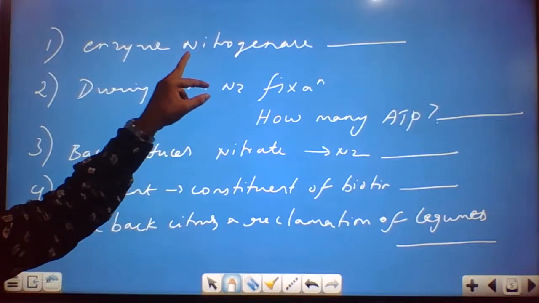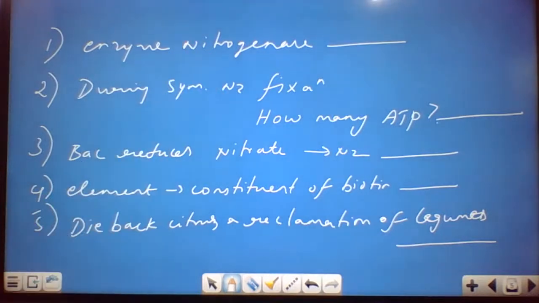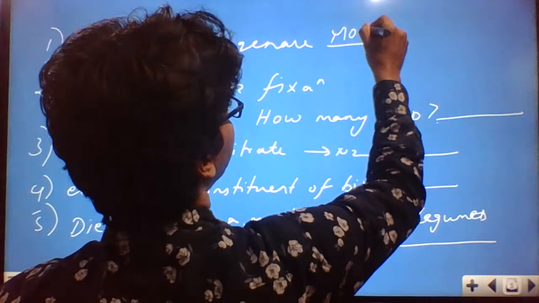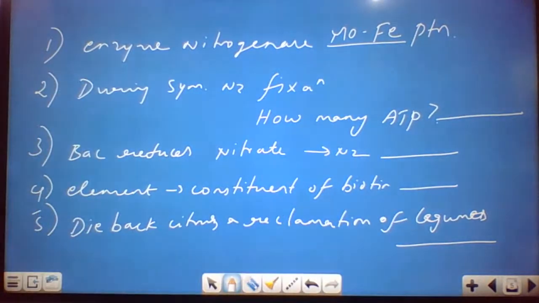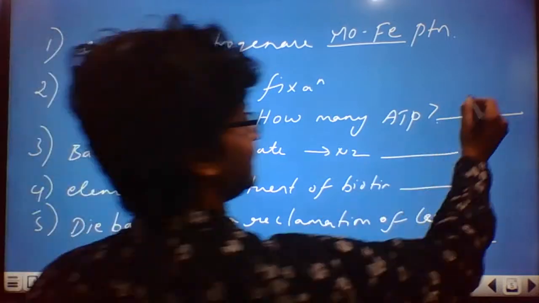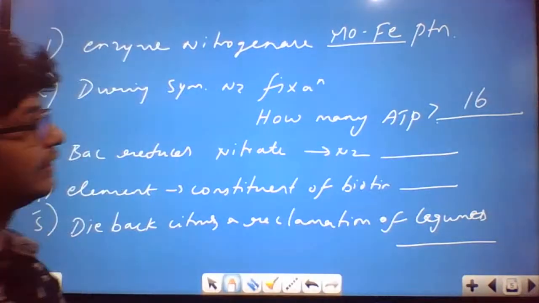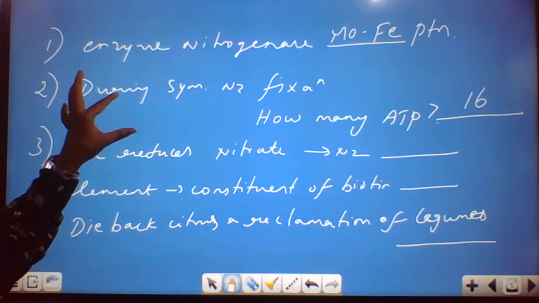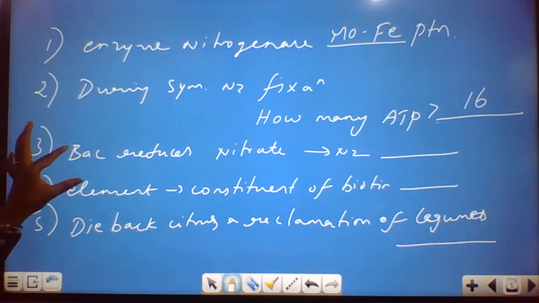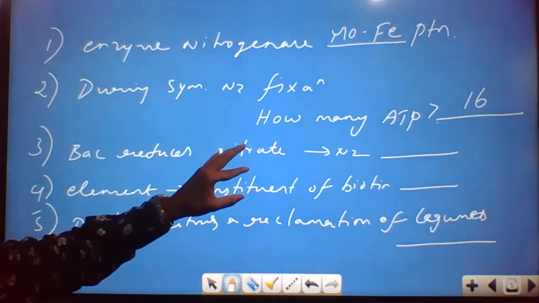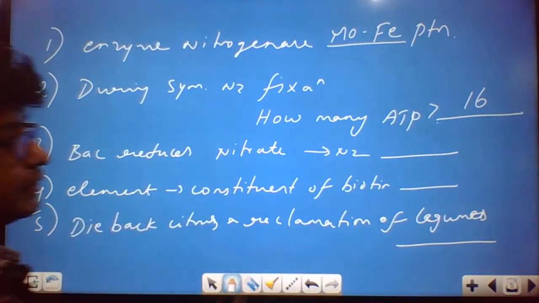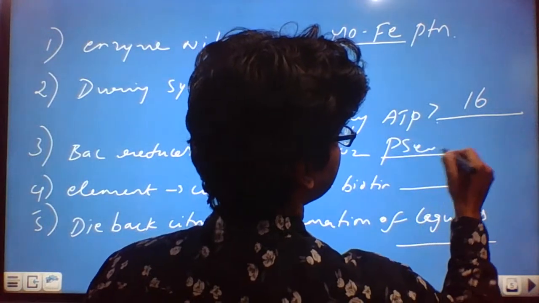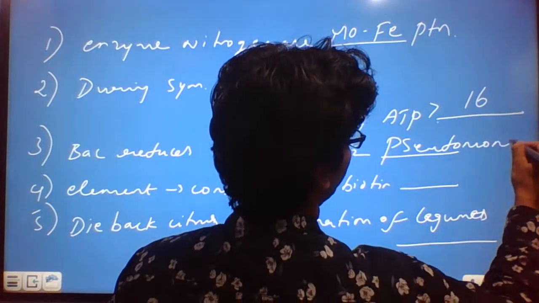For example, if you go for this enzyme nitrogenase, it consists of molybdenum and iron protein. Then how many ATPs? You gave the correct answer. It is 16 ATP that is required for fixing nitrogen in symbiotic nitrogen fixation. Which bacteria reduce nitrate to nitrogen? What's the name of the bacteria? It is Pseudomonas. They usually ask questions like this.